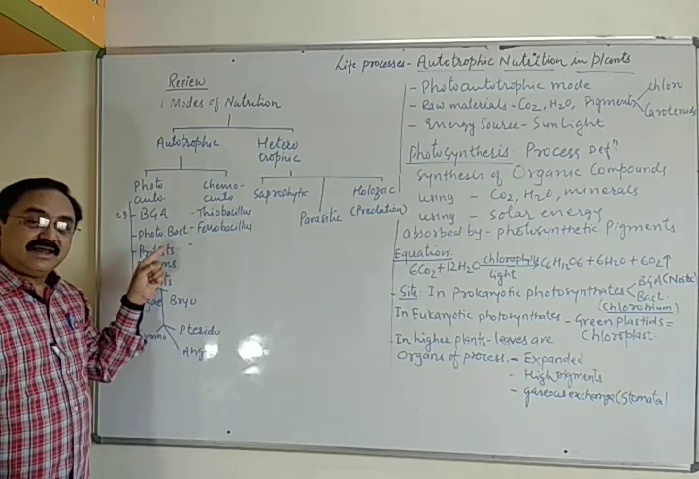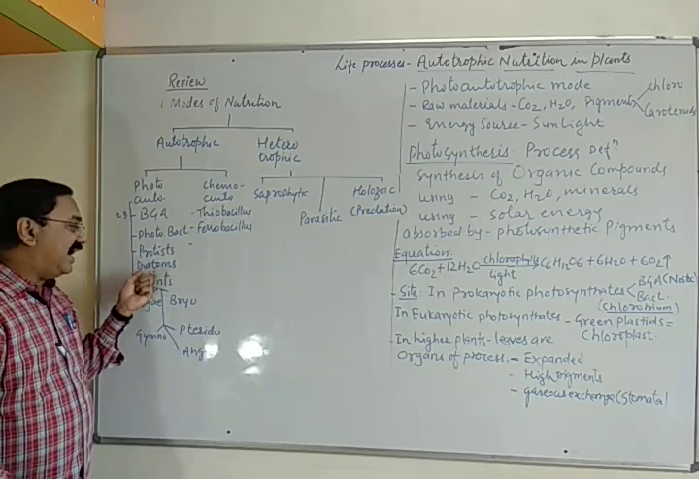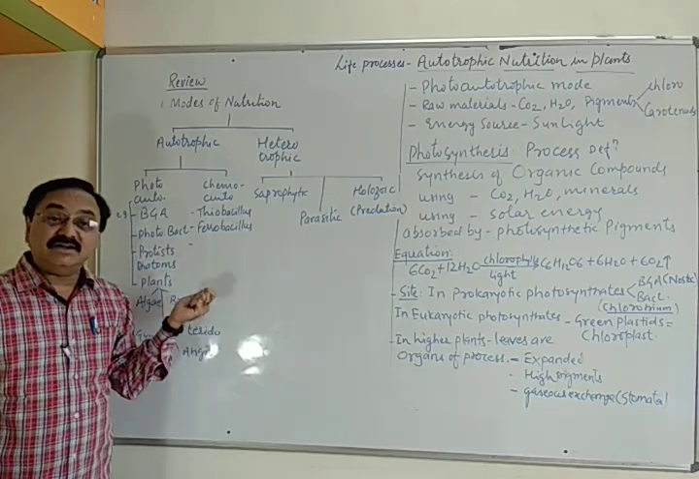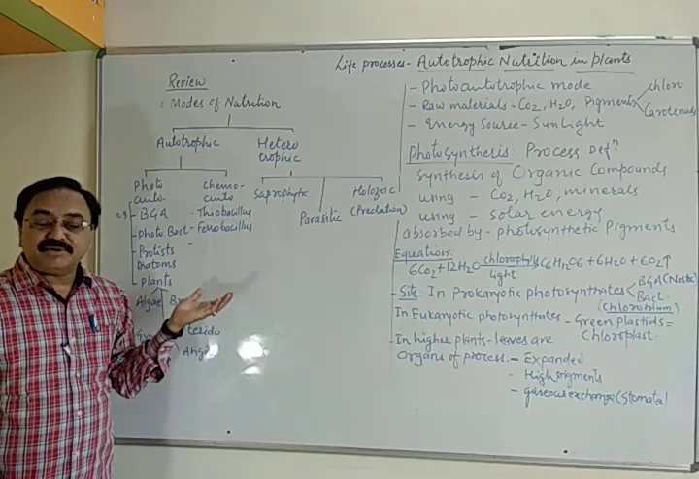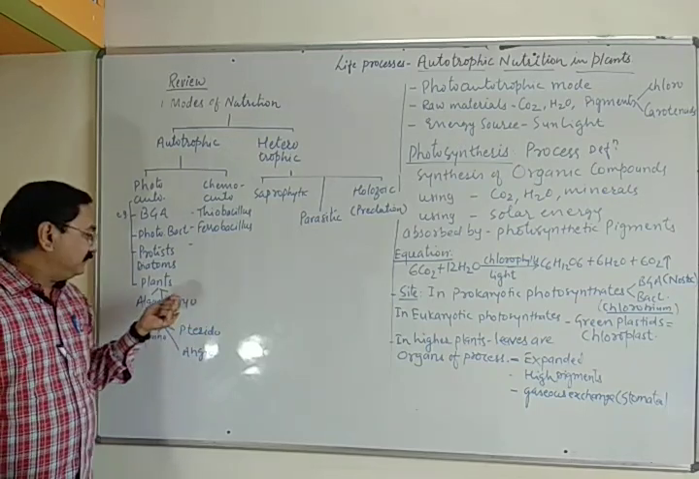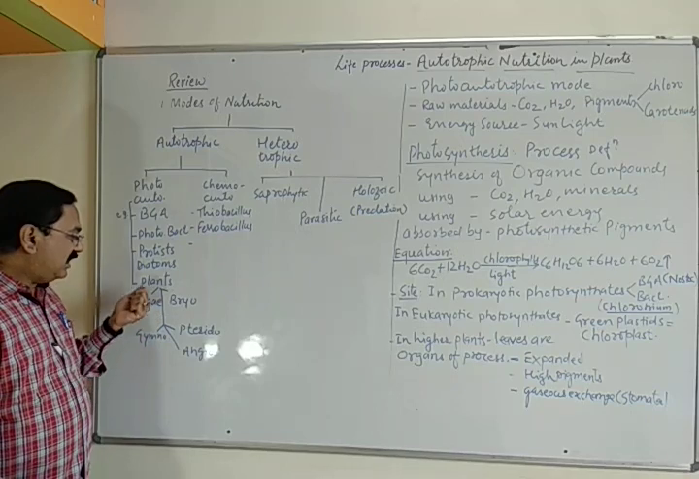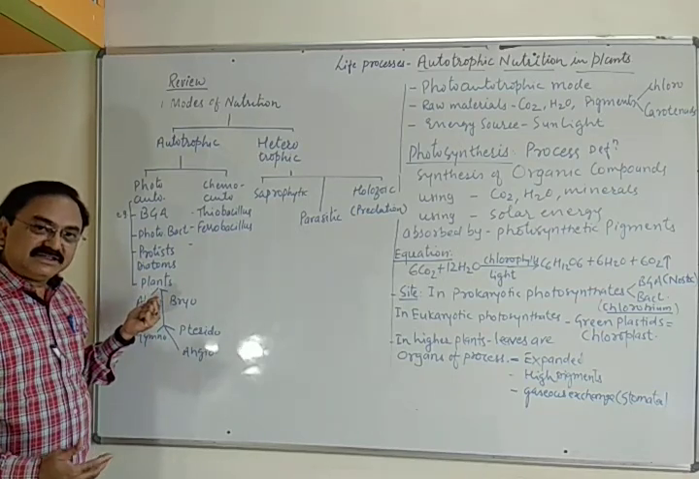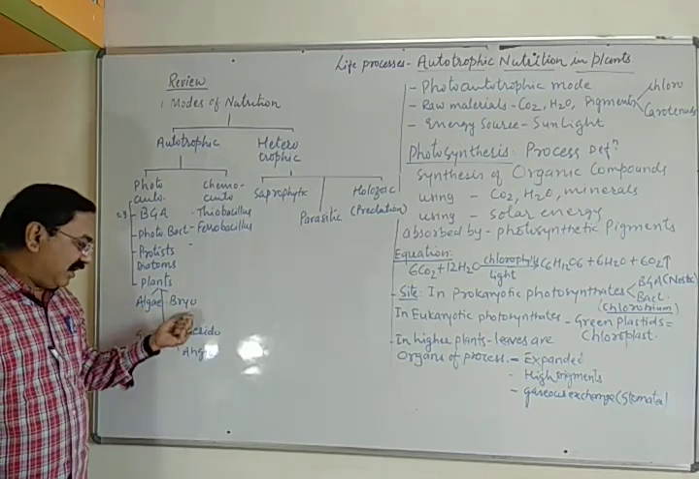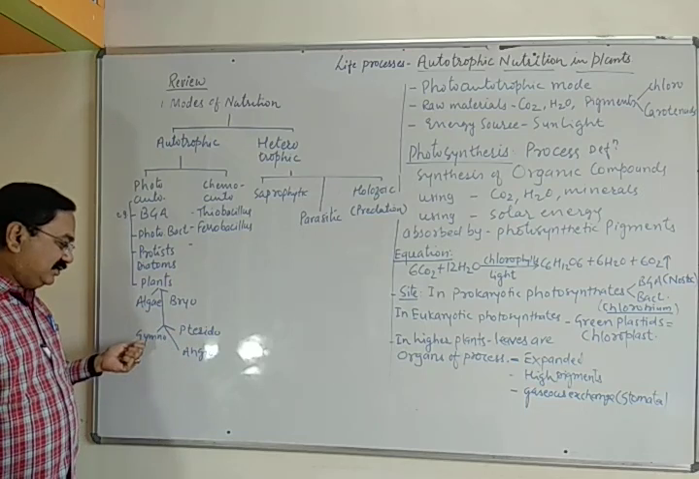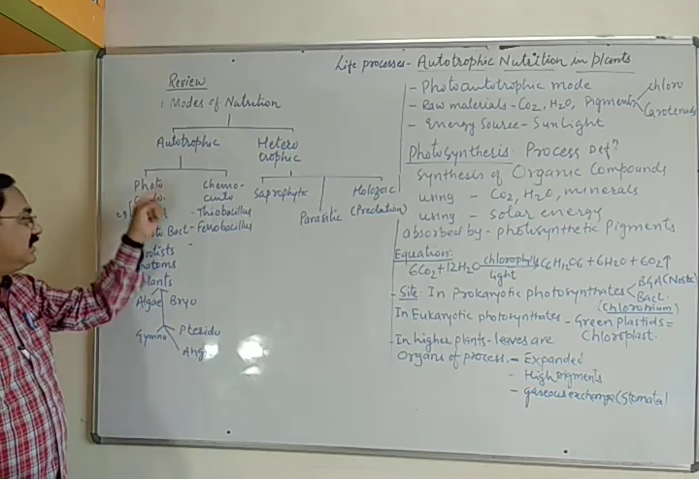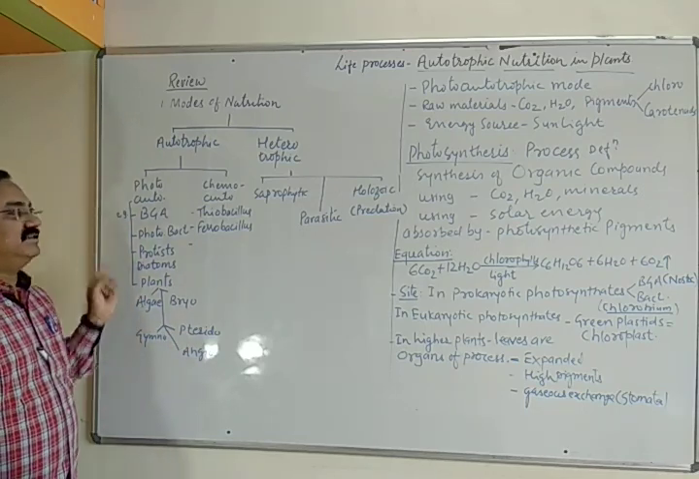Then the protists. These are unicellular organisms like diatoms and dinoflagellates, present in very large number, particularly in the oceanic system, and they perform photosynthesis. And plants, we commonly call them plants. They include the algae, then bryophyta, then pteridophyta, gymnosperms and angiosperms. So all these are photoautotrophic organisms.